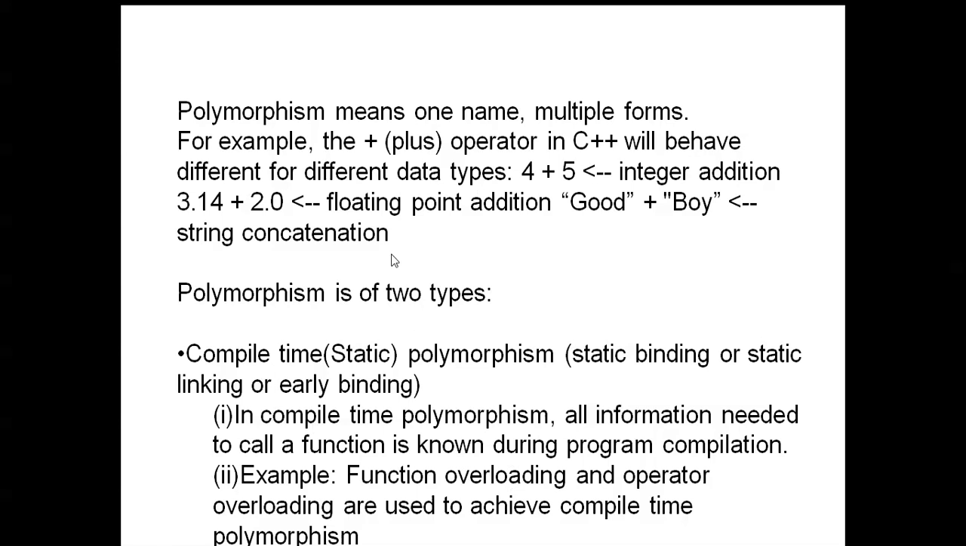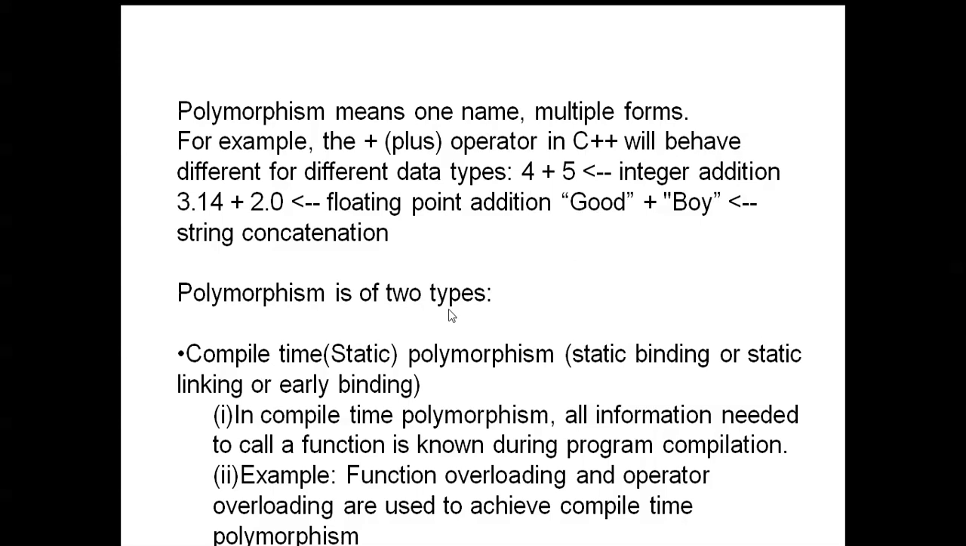Polymorphism is nothing but many forms. Here the name is addition: 4 plus 5, 3.14 plus 2.0, good plus boy. We are using addition, but with different data types: integer data types here, floating point data types here, and string data type here. This is the meaning of polymorphism. There are two types of polymorphism: compile time polymorphism and runtime polymorphism.